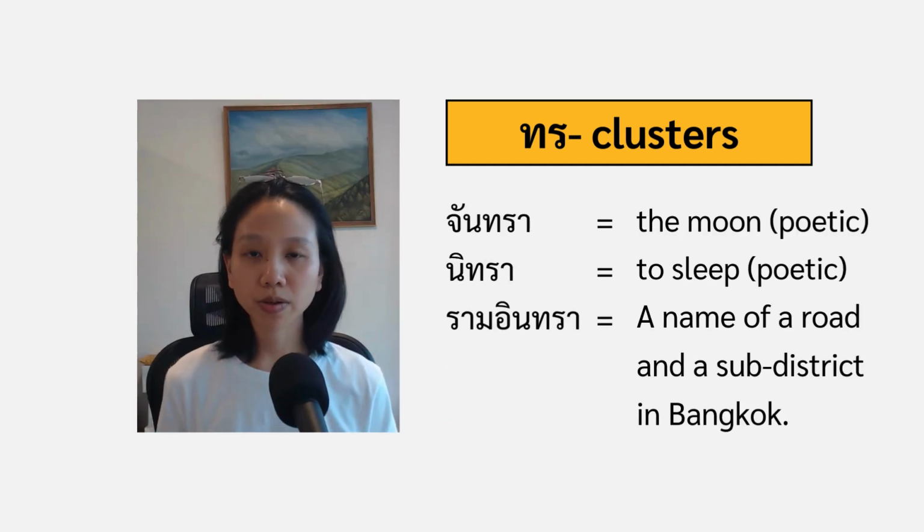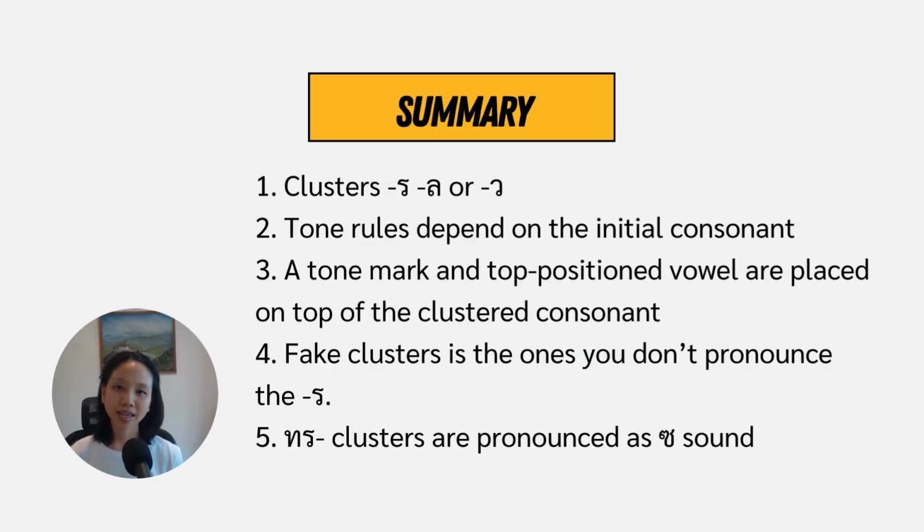Sai, sa, สุดโทรม แซ่ทรง. However, there are few words that ทอทหาร and รอเรือ will not change into so sound, including จันทรา นิทรา รามอินทรา. You just need to memorize these exceptions. And that's all for the clusters in reading the Thai script.